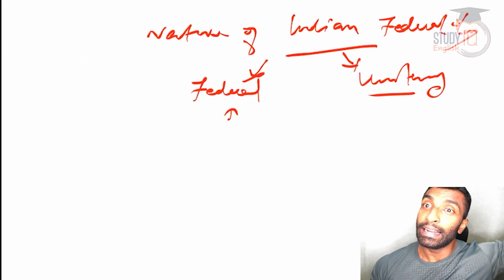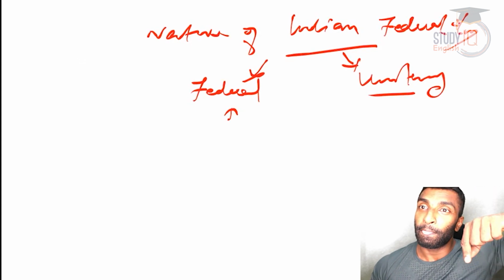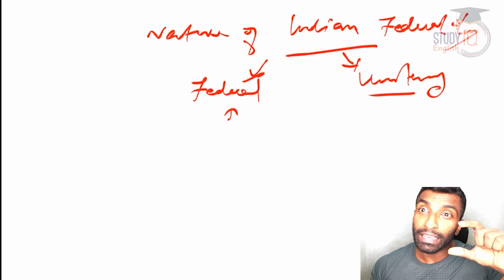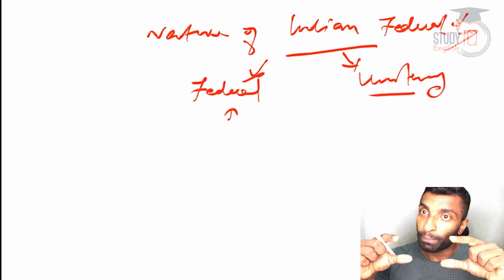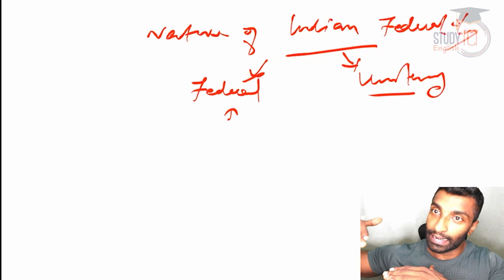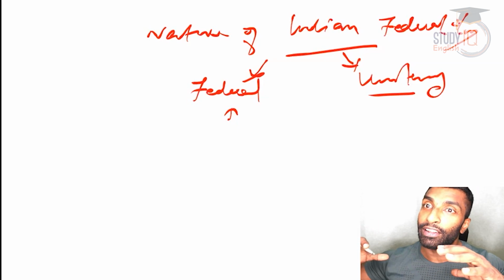What is diarchy? Diarchy is two governments, or two rules, at the same level. Archy means rule; diarchy means rule of two at the same level. Here, rule of two is there: the center is there, the state government is there, but at a different level.